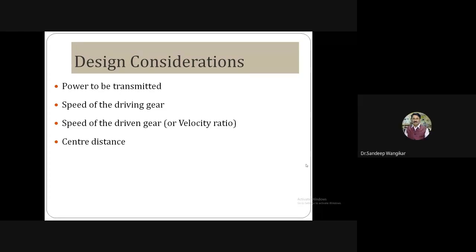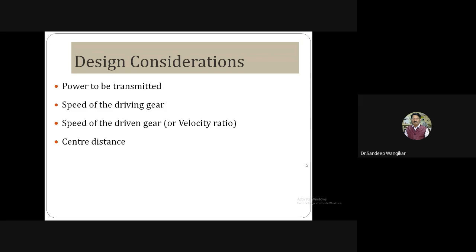Okay, so let us start with design considerations. There are basic design considerations for designing a gearbox. The very first design consideration is power to be transmitted. A very important consideration. Depending upon the power to be transmitted, all further calculations will vary. The power calculation for 10 kilowatt, 50 kilowatt, 100 kilowatt and 1000 kilowatt.